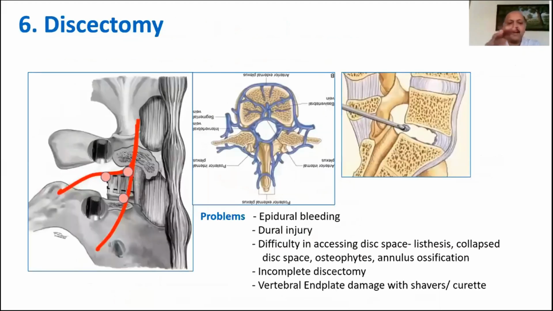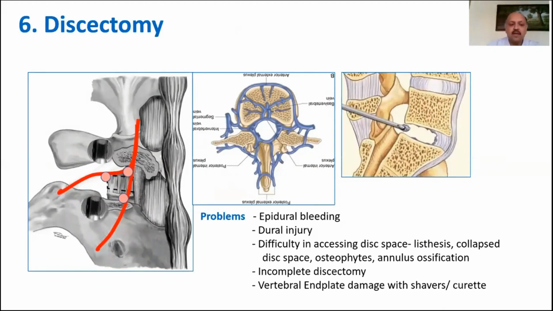Having created exposure for the approach to the disc space, it is now time to deal with the nerve roots and the epidural vessels. The epidural veins, which just lie anterolateral to the dural sac and within the facet joints, are gently retracted with a Penfield 4 retractor. If necessary, bipolar coagulation can be used.